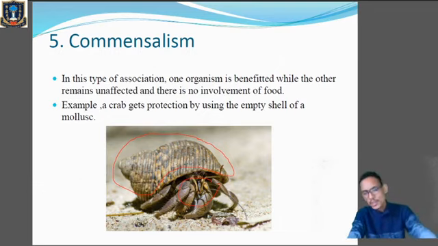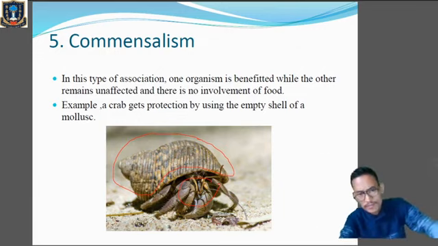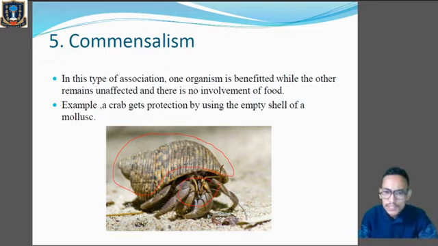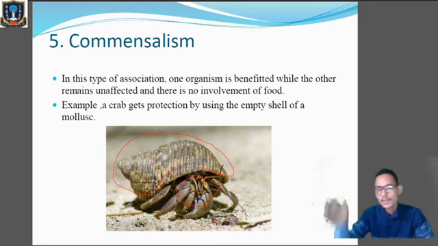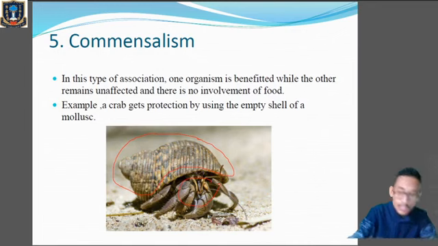Clear? Because over here, who is getting benefited? The crab is being benefited. How? Because it is getting protection by using the shell produced by mollusks as a shelter. But over here, the molluscan is not getting any advantage, right? So simply over here, the crab is being benefited, but the molluscan is neither being harmed nor getting any type of advantage from the crab. So a simple example of commensalism.